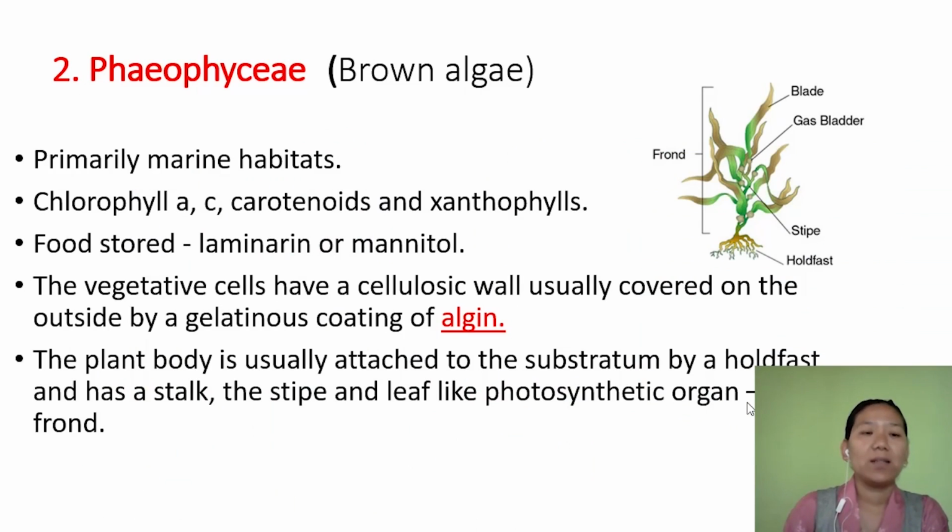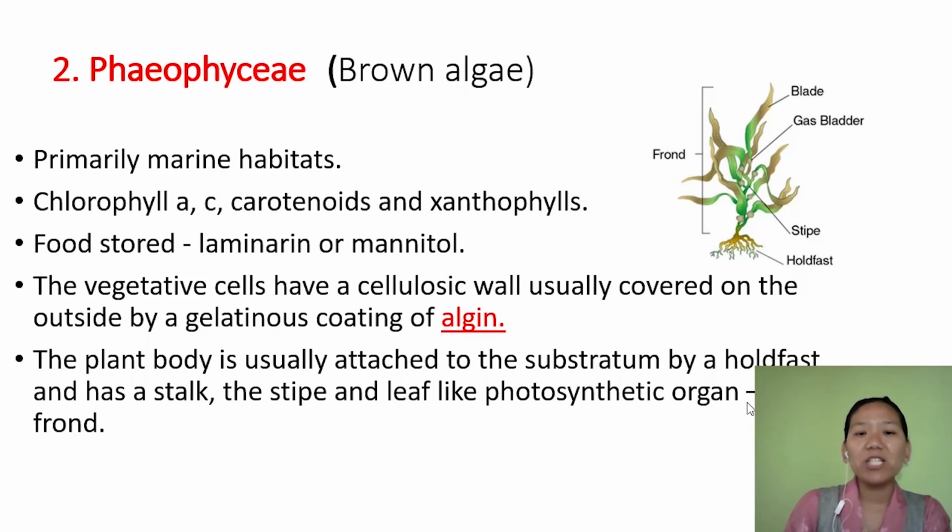Next, the second class of thallophytes or the algae, we call it Phaeophyceae or brown algae. They are usually marine, found in salt water. The major pigments present in them are chlorophyll a, chlorophyll c, carotenoids, xanthophyll, and fucoxanthin. The food they store is in the form of laminarin or mannitol.